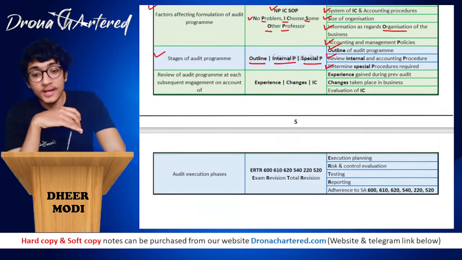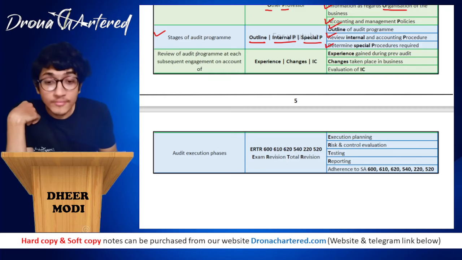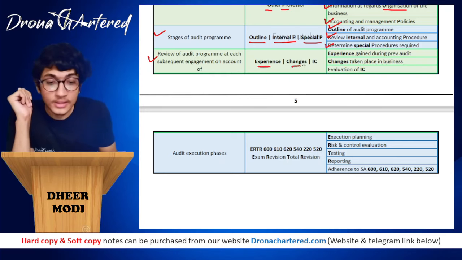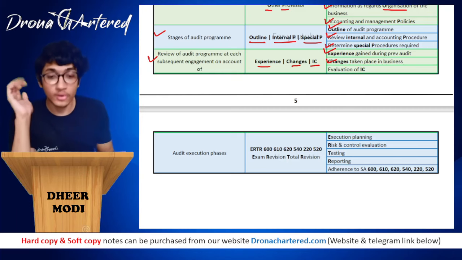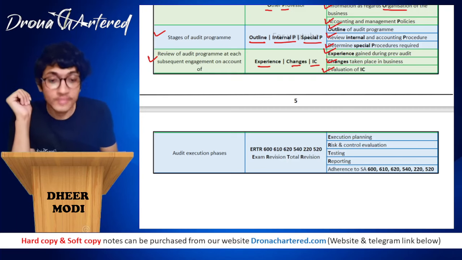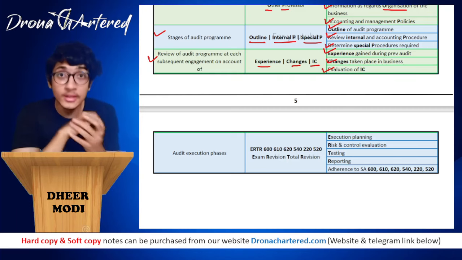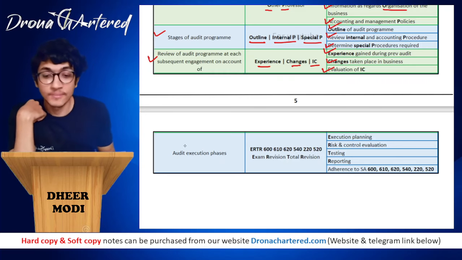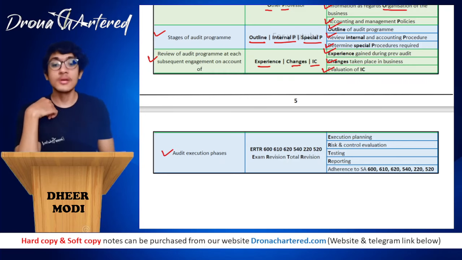Coming to your second last part, that is review of audit program at each subsequent engagement on account of what. So when do we review? That is any experience, changes or internal control. So any experience that you have gained during the previous audit, any changes that have taken place in business, any controls, any policies, any management, all of that, etc. And last is your evaluation of IC. If you feel the IC are more reliable now, you can reduce your audit procedures.